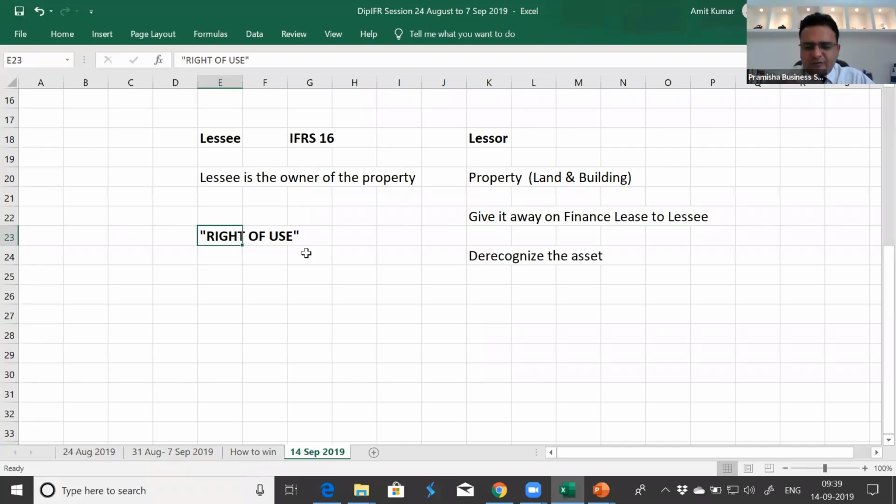Why are we discussing the previous one? I'm discussing it simply for the sake of IAS 40. If there is a lessor who has given out their property on finance lease to someone, the property is no more with them, so they will not show it as part of the investment property.